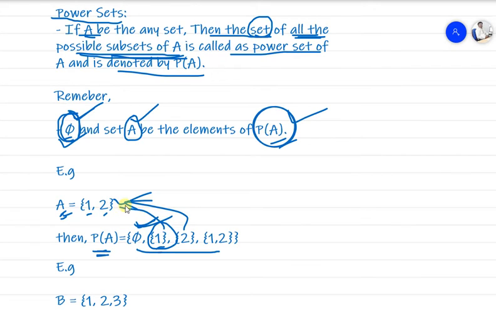Can we say this is a subset of this set? Yes, this is also a subset, and this is also a subset. So in total, all possible subsets of the given set are these four subsets. All subsets are what? Four. And we are putting these four elements in one set, and that set is called a power set. Getting my point? So we'll see one more example on this.